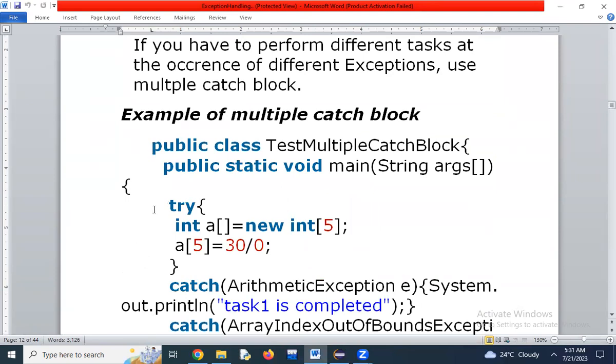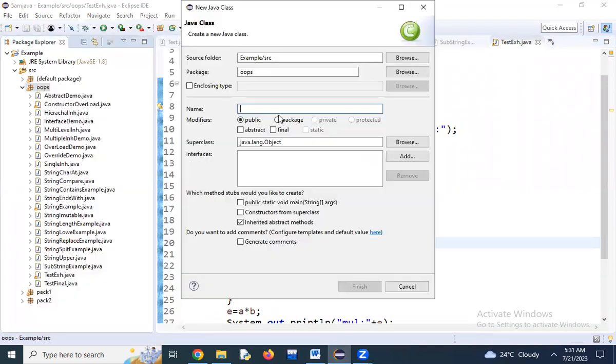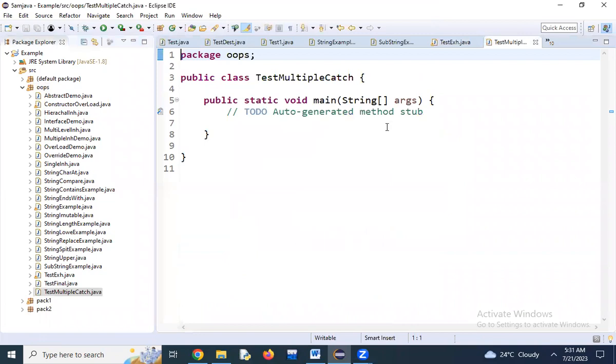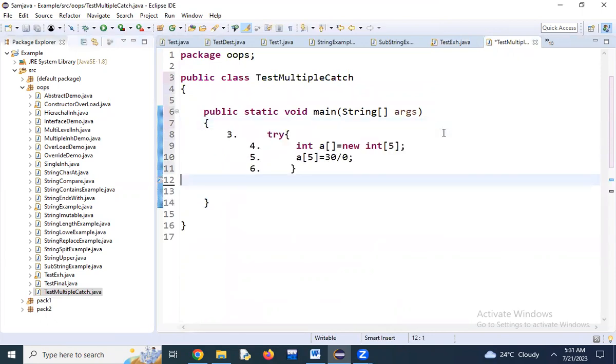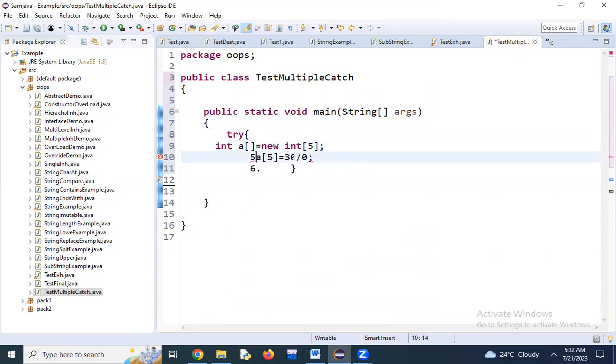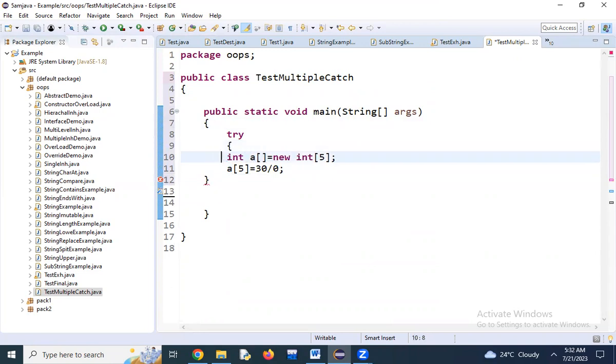Next, multiple catch blocks. And now see, here I have two exceptions.